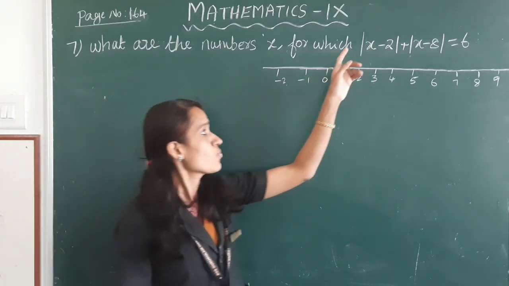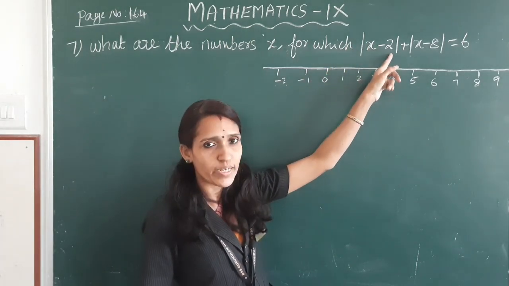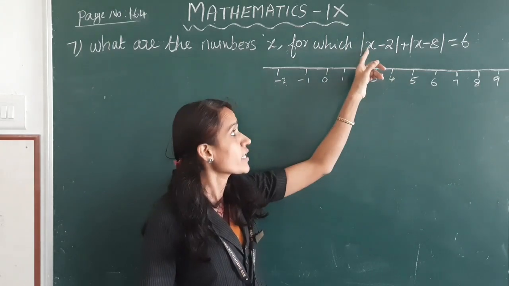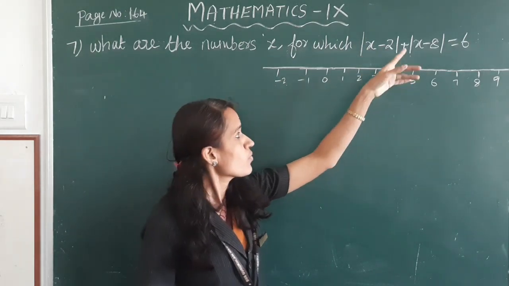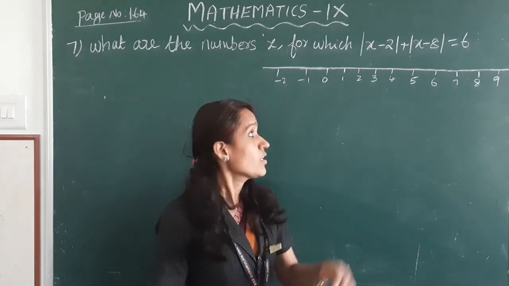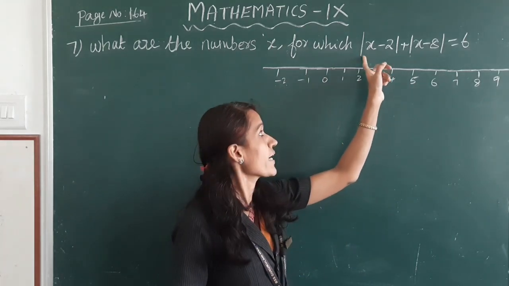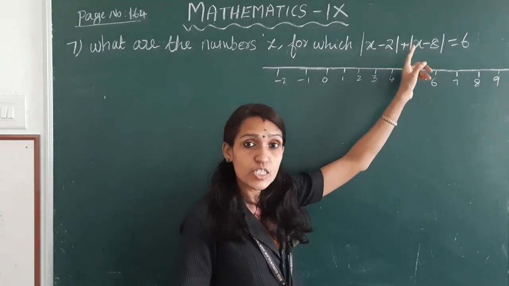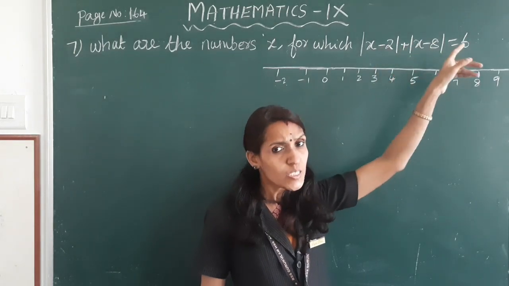Here, |x − 2| means the distance between x and 2. |x − 8| means the distance between x and 8. The sum of the distance between x and 2 and the distance between x and 8 is 6.